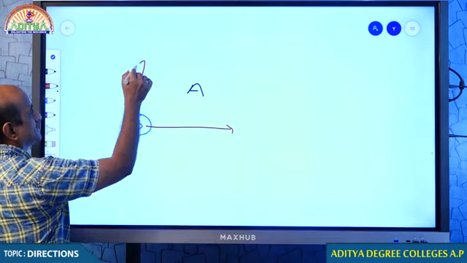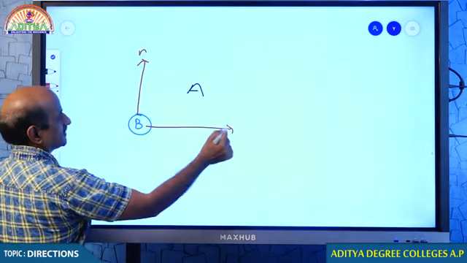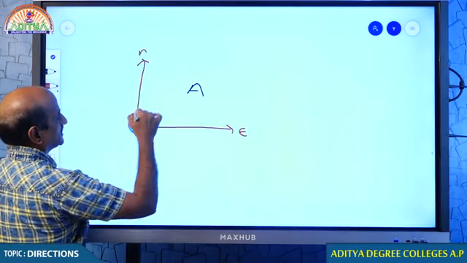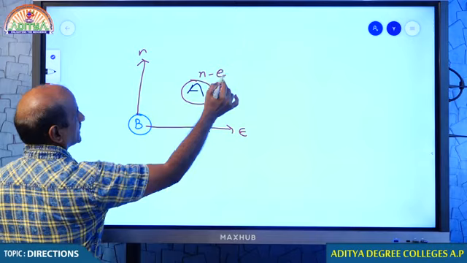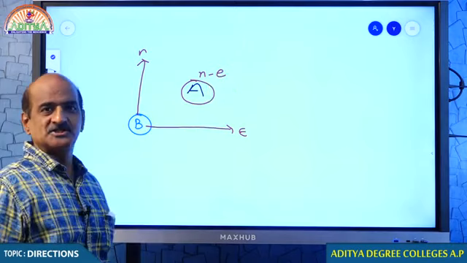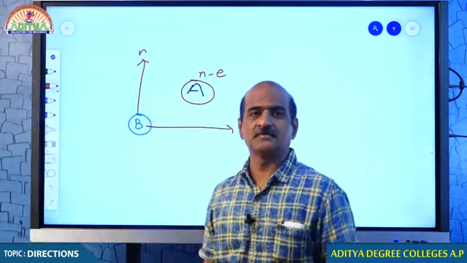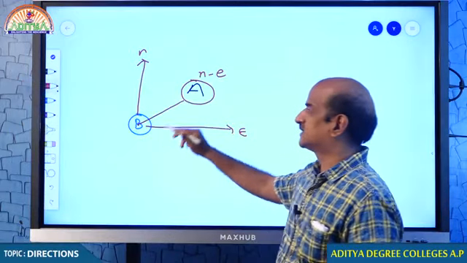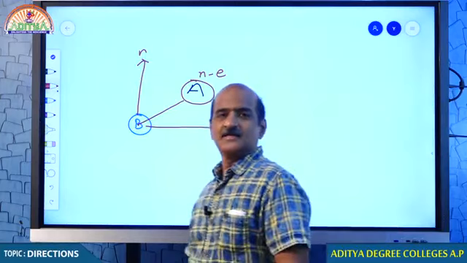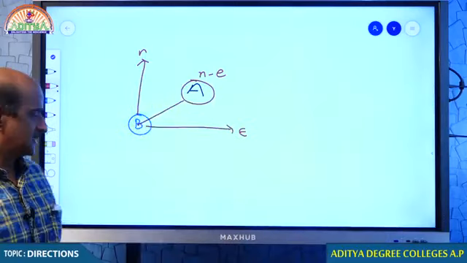For B, this is north, but A is not there. If you can understand, A is in the northeast of B. So the position of A is determined depending on B, and we conclude that A is northeast of B. So that is something you need to understand.